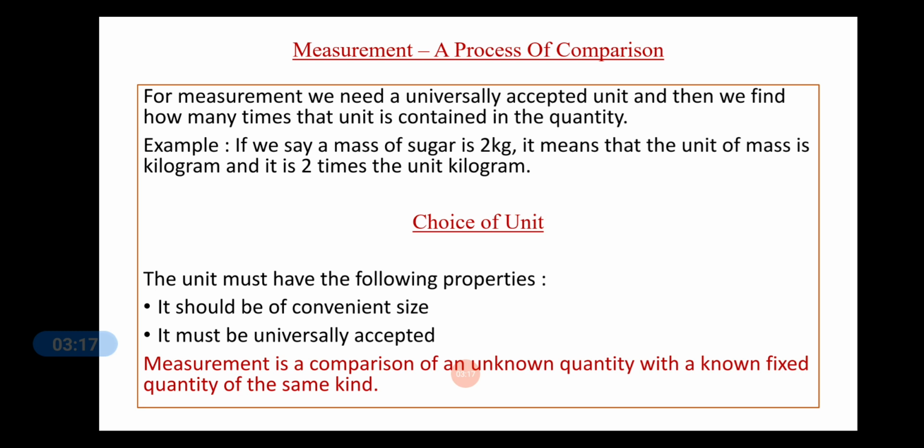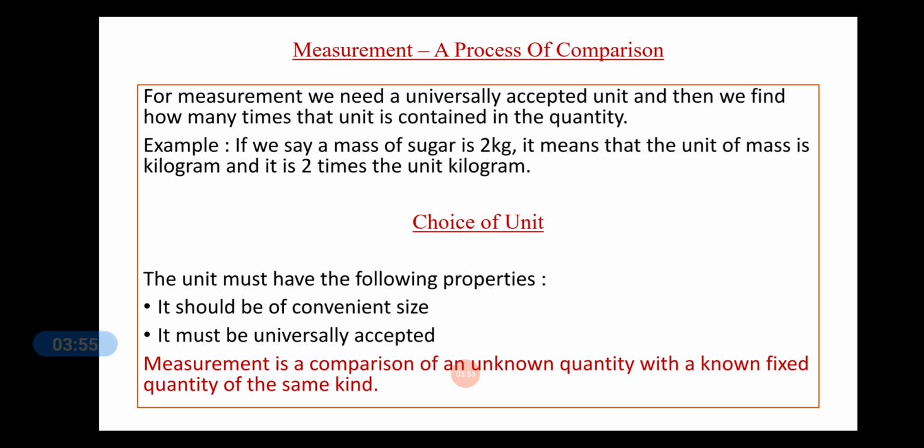Choice of unit. The unit must have the following properties. It should be of convenient size and it must be universally accepted. That is, the value of the unit must remain the same at all places and at all times, so that each and every scientist or each and every person throughout the world can use that same unit. It should not change with the place or time.